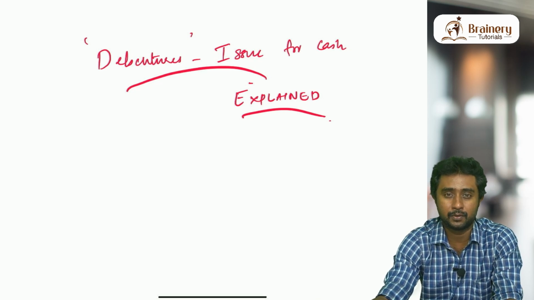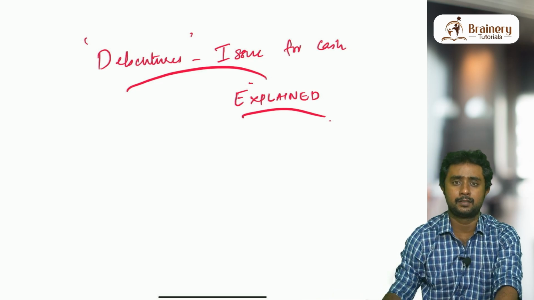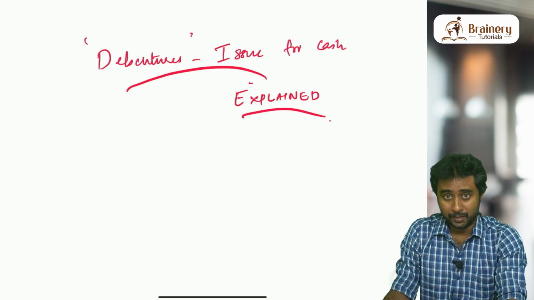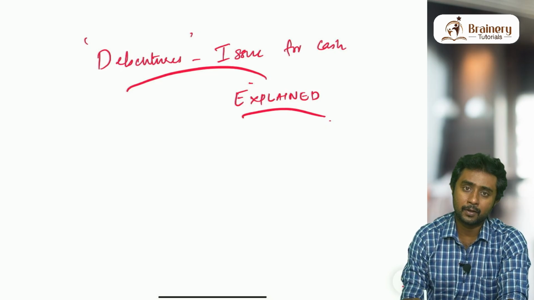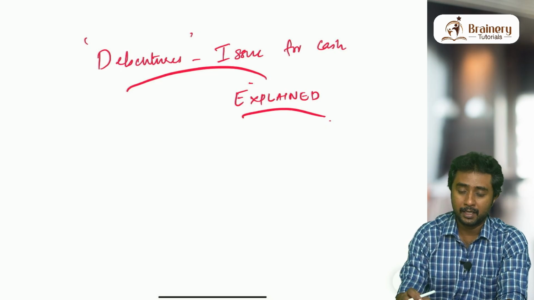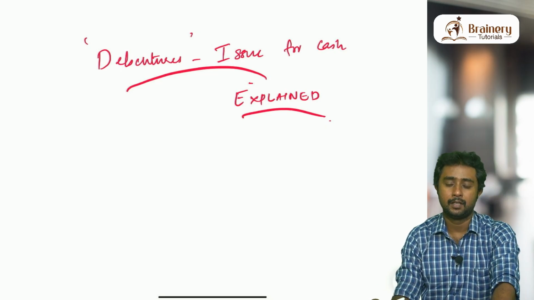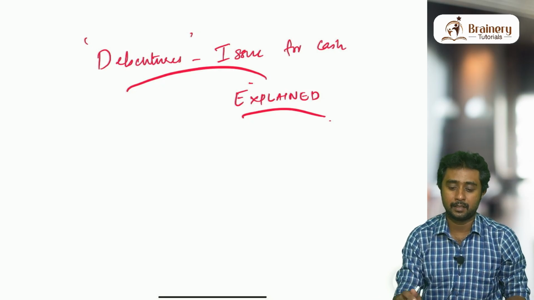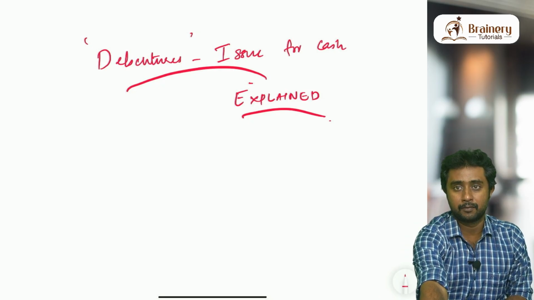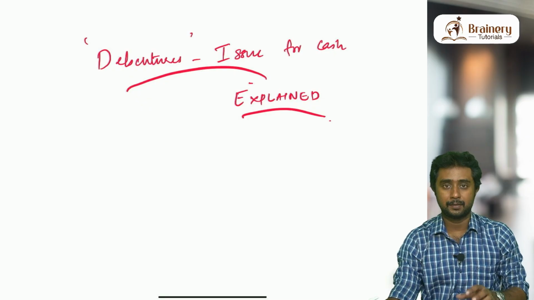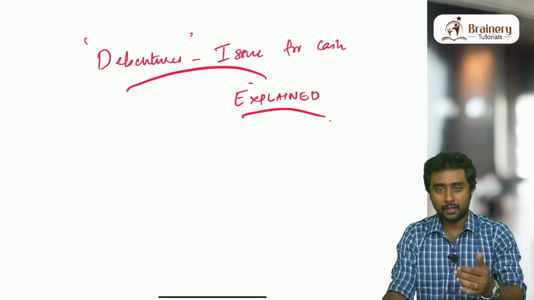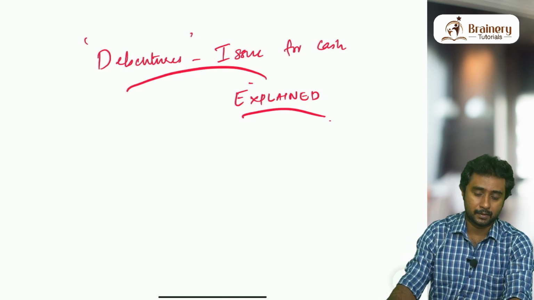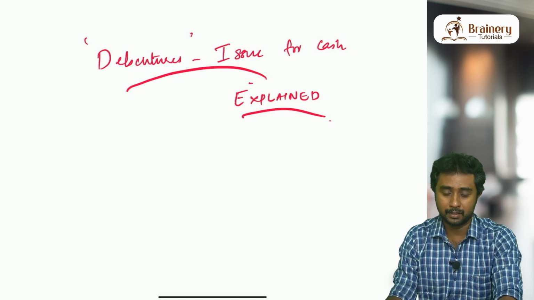So when shares are issued for the first time, there is no issue called issued at discount, right? Issue is there, but we have not discussed it, or it is not a part of your syllabus. So debentures can be issued at a discount also. First of all, we'll discuss what a debenture is, the basic concept. Then we will discuss the different entries related to the issue of debentures at par, premium and discount. That is the content of today's video. So without further delay, let us begin.